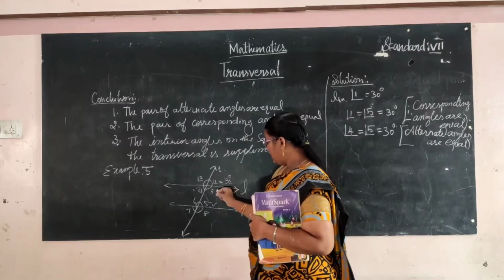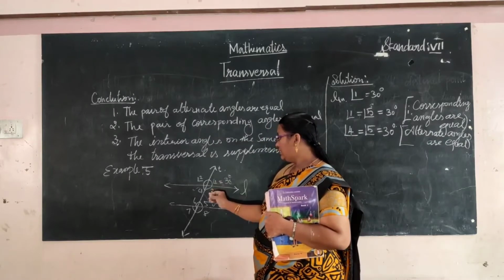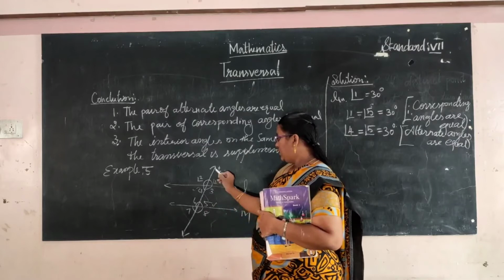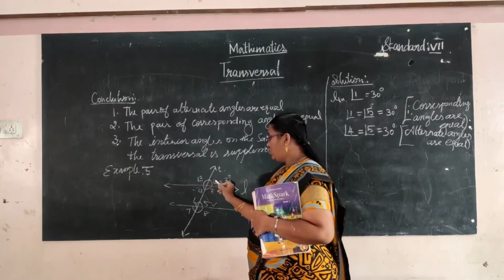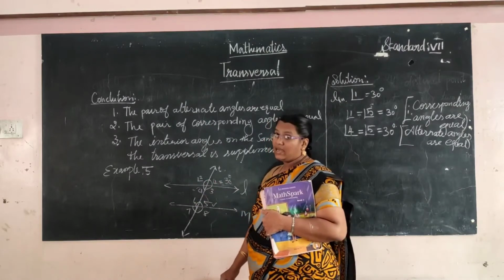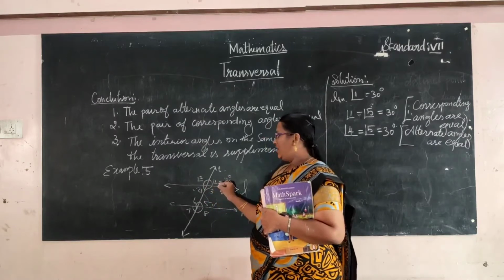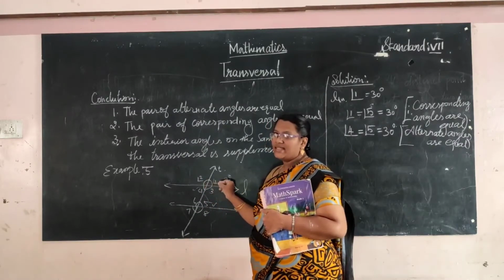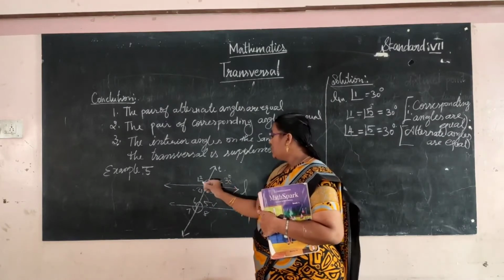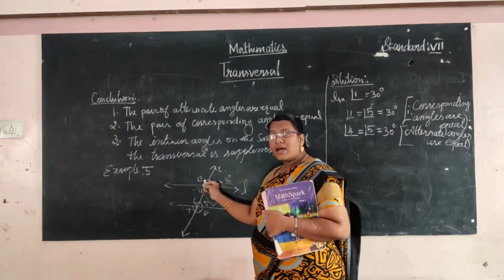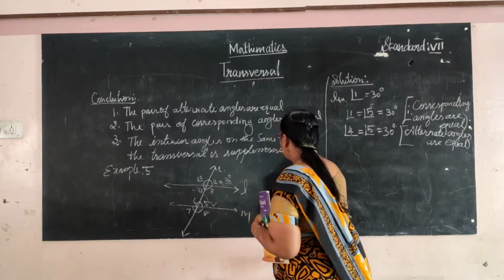Okay, now see here 3. What is the relation between these two angles? It makes a straight line. These two are the adjacent angles, a linear pair. It has two adjacent angles. So the sum of two adjacent angles is supplementary. Sum of two adjacent angles is supplementary.